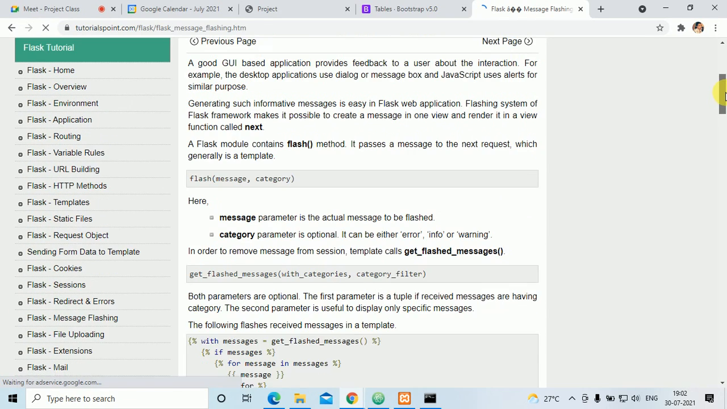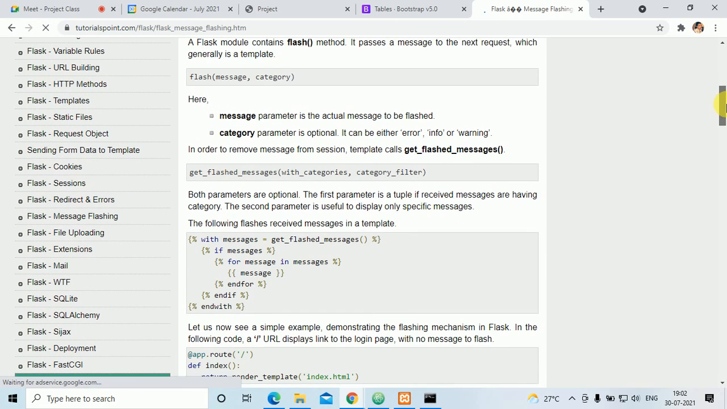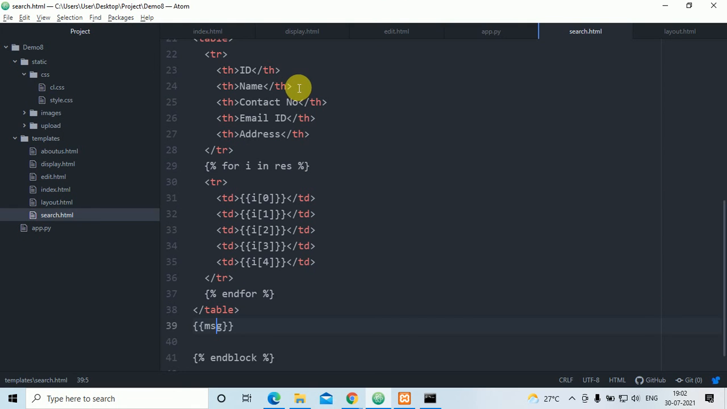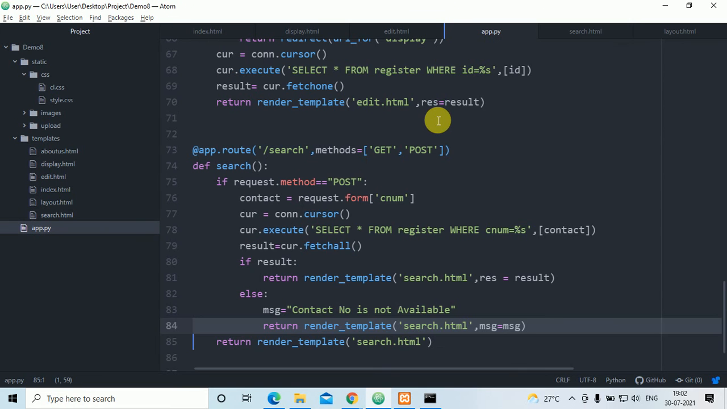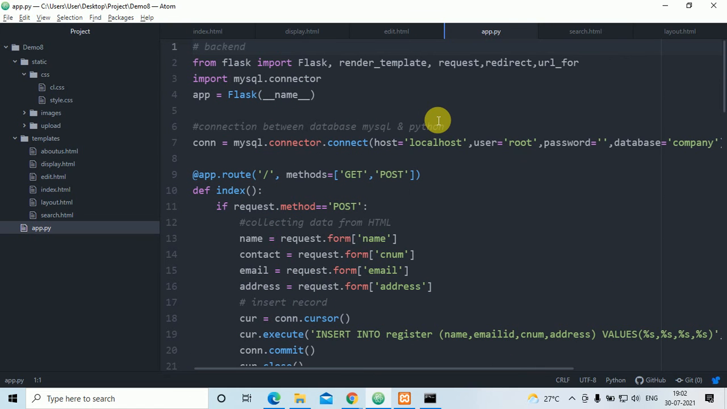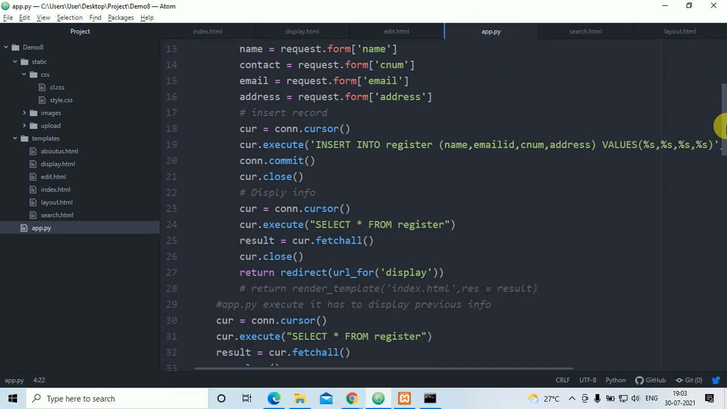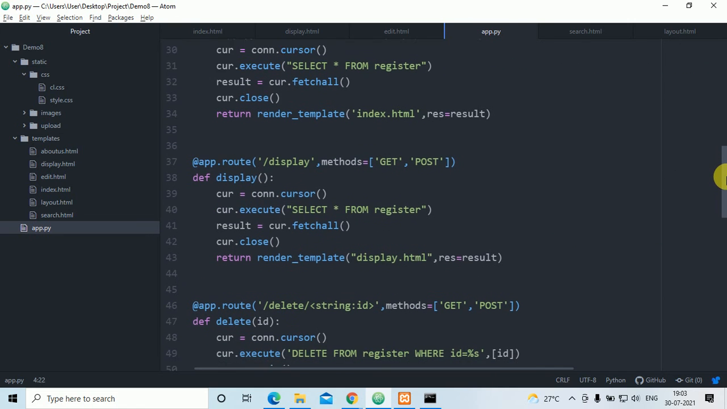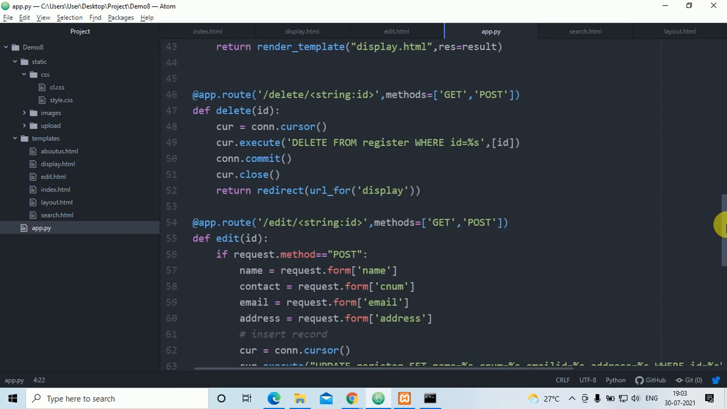Okay, this one, a little bit of confusion is there. Just try to understand. This flash is there. First I'll go here in the app.py. Here I have to use comma flash. I'm just telling you how to use a sweet alert here. Flash I have imported.